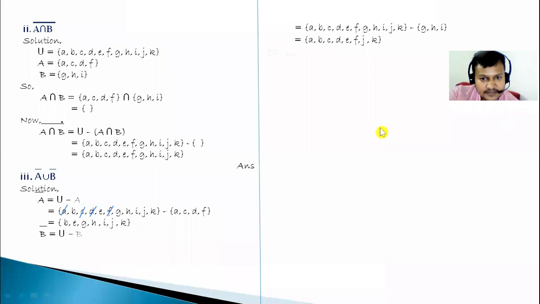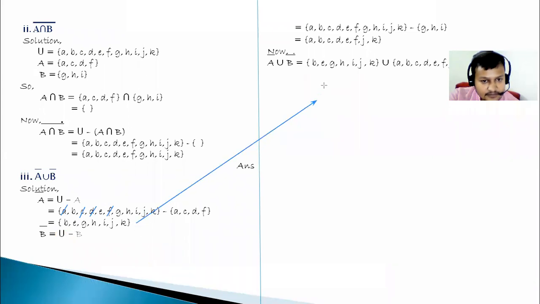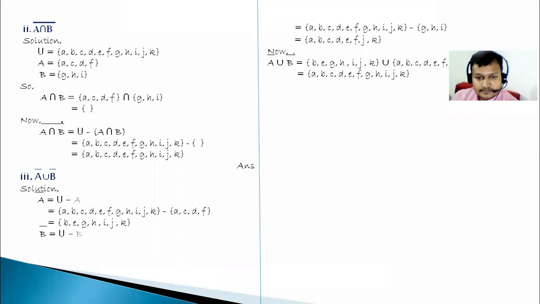Then if B complement is also calculated, now A complement union B complement means write the values from here. Take A complement from here and B complement from here. Take both for A complement union B complement. Now write all the elements from the first set as well as from the second set. That will give us A complement union B complement. Is this clear? Yes, sir.